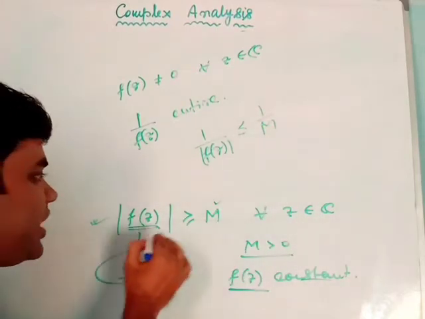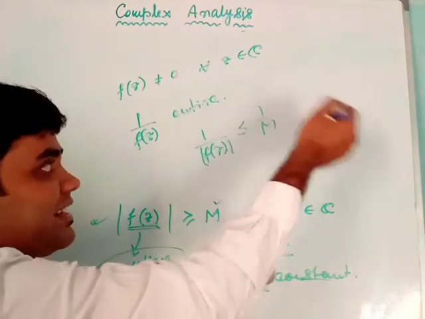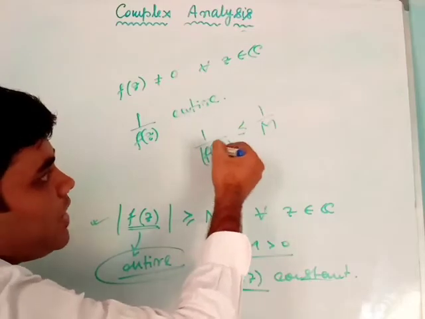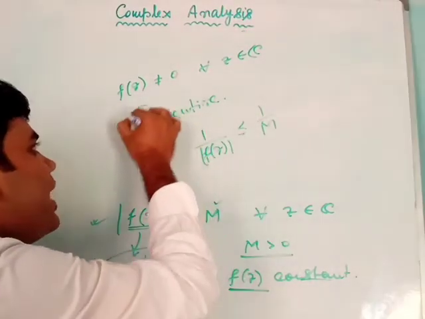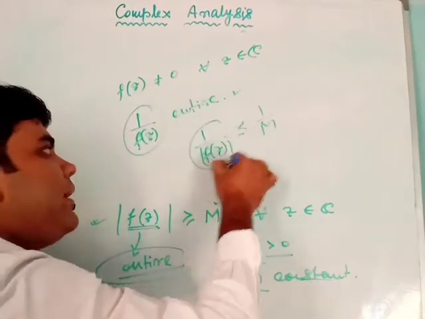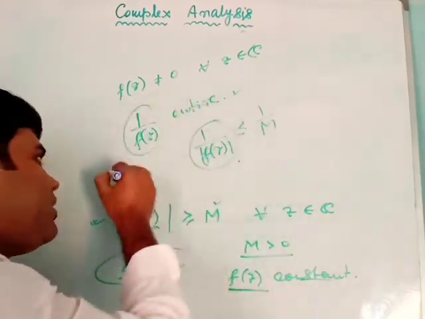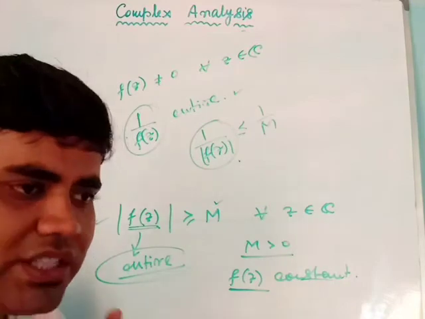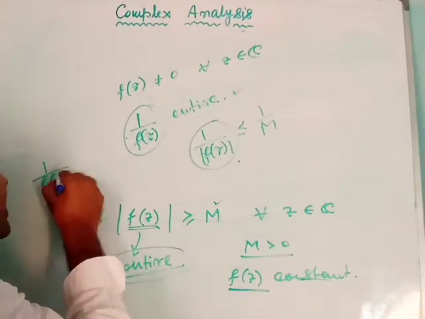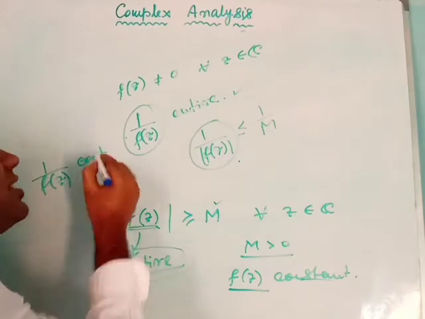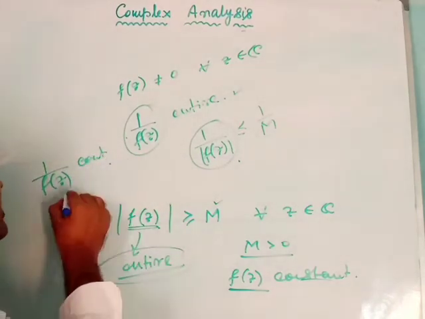Why? Because |f(z)| is greater than or equal to m, so if I take the reciprocal of both sides, I get 1/|f(z)| less than or equal to 1/m. So 1/f(z) is entire and bounded. Then I can say that 1/f(z) is constant, because of Liouville's theorem. And 1/f(z) constant implies what?